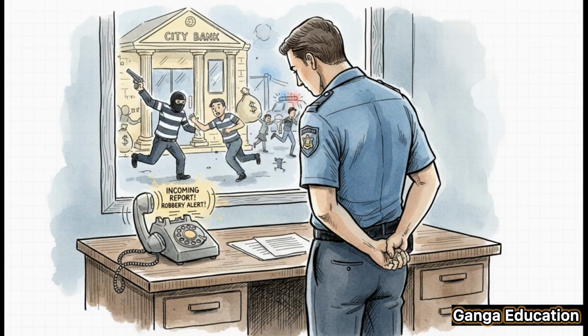Here's a simple example. Let's say a police officer finds out that a person named B is planning a robbery. Now, it's that officer's fundamental duty to prevent crimes like this. But instead of reporting it, he deliberately keeps the information to himself to help B get away with it. In this situation, that officer has betrayed his duty and would be held liable under Section 59.